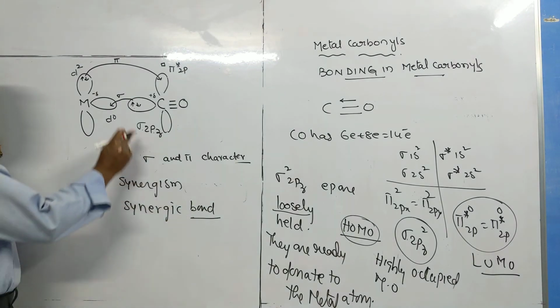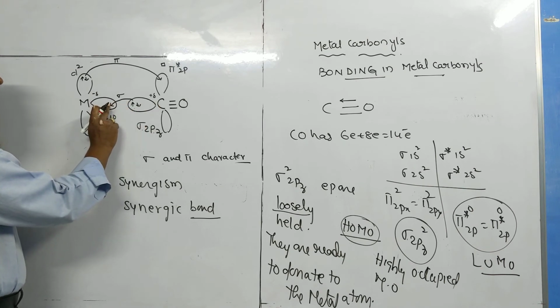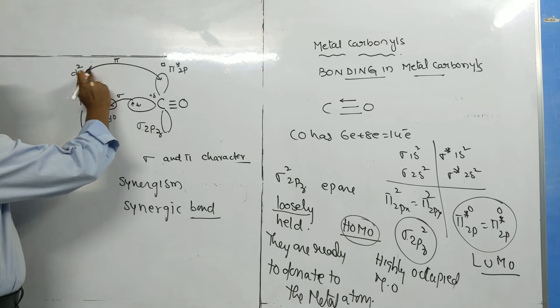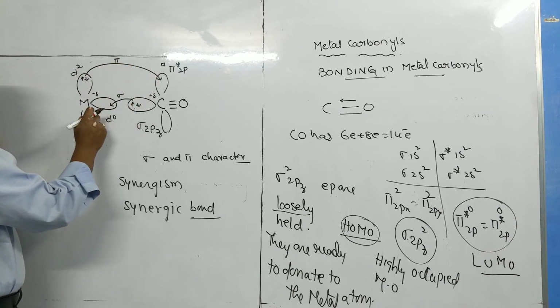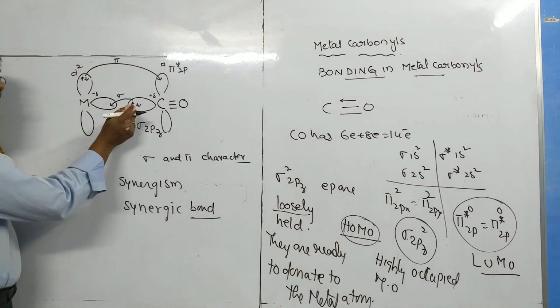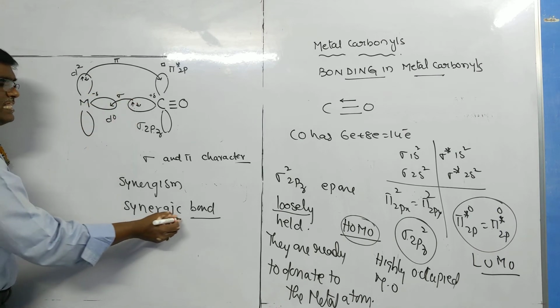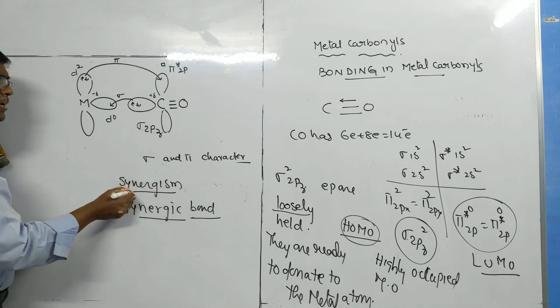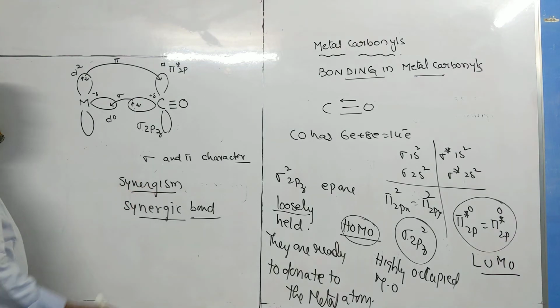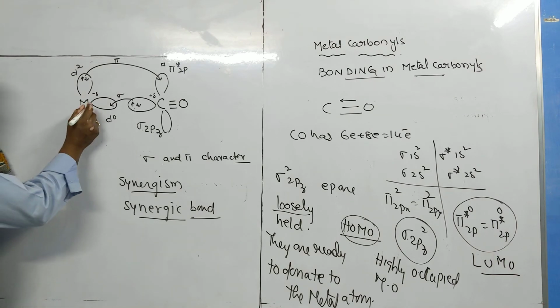Okay. Here, because of sigma bond, CO is donating a lone pair of electrons. Because of pi bond, the metal atom is donating. They are mutually supplementing each other. This mutual reinforcement of sigma bond and pi bond is known as synergic bond, or the mechanism is known as synergism.